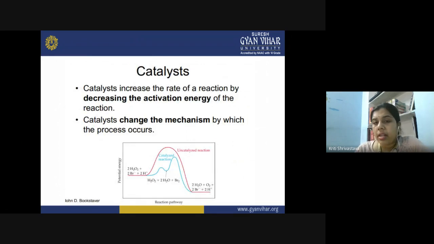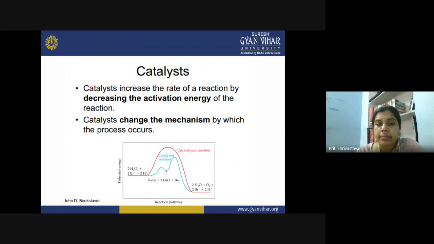Now moving forward, let us talk about another aspect of this topic, that is catalyst. And we know what catalysts are. Catalysts are chemical species, and they are known to increase the rate of the reaction by decreasing the activation energy of the reaction. So, is it possible that somehow we can decrease the activation energy of a reaction?